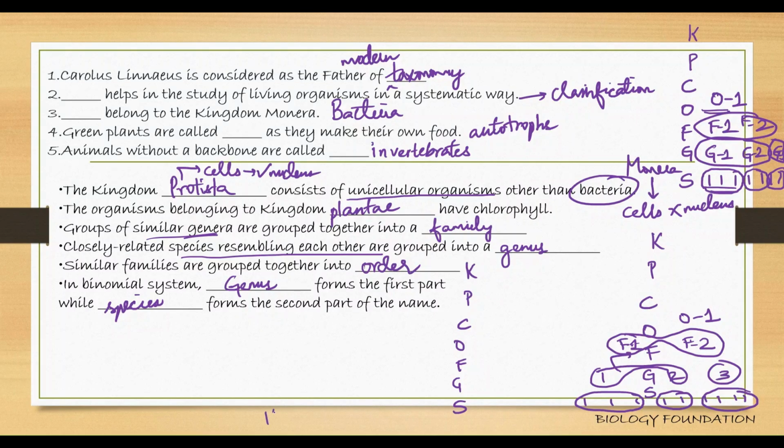Again, I'm giving you the same example. Let's assume these three species are similar. These two are similar, and these two are similar. So that's the reason these belong to genus 1, these belong to genus 2, these belong to genus 3. Now these two are again similar. They are placed under one family, and this is placed separately in family 2.